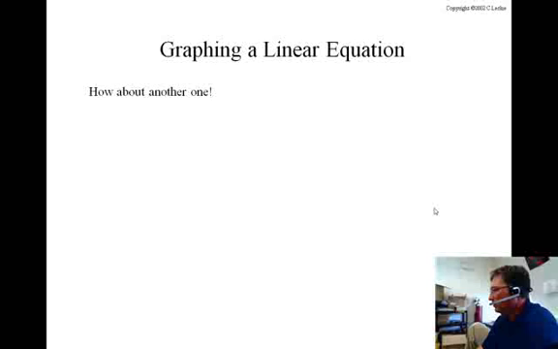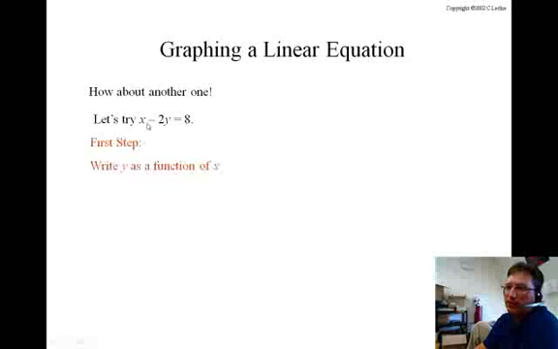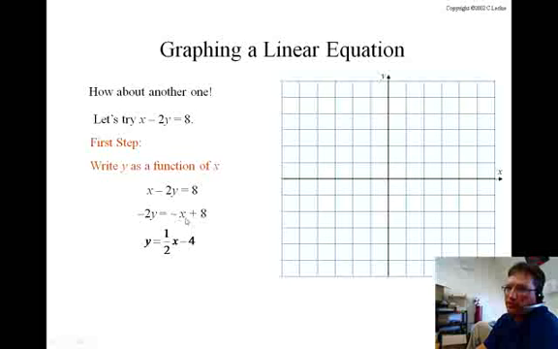Let's take a look at another one. In this question, it's not set up for us nicely already. Notice that it's x minus 2y equals 8. So what we want to do is rewrite this so it's y equals. So to do that, the first thing we need to do is move the x to the other side. So we subtract x from both sides and then divide everything by negative 2. And that will give us y equals 1/2 x minus 4.